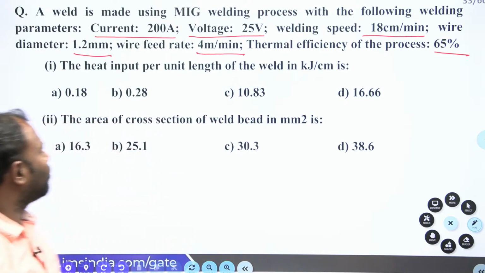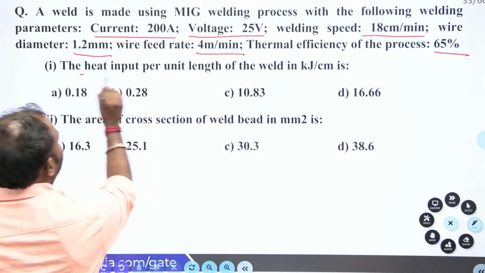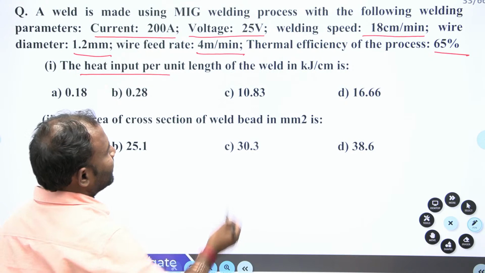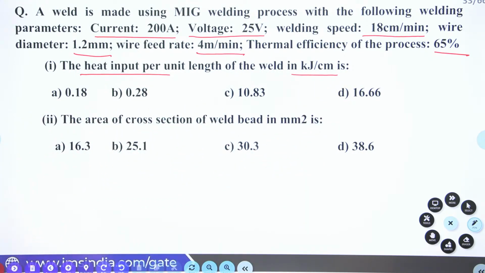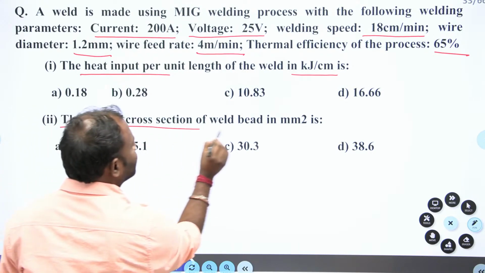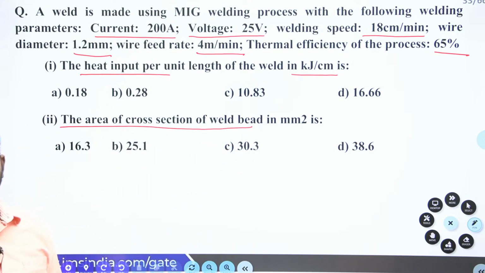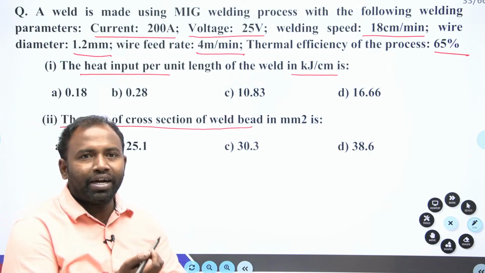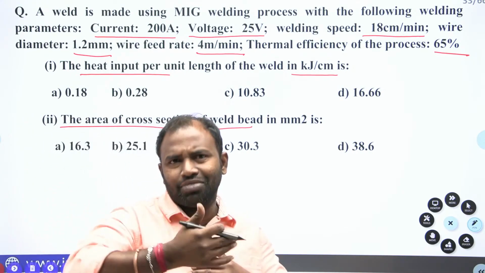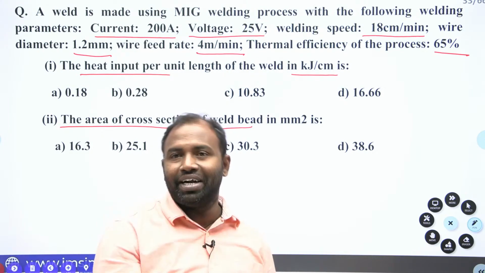We have to calculate the heat input per unit length, in terms of kilojoule per centimeter, and also the area of the cross section of the weld bead. As I said earlier, whenever you engage with this kind of problem, you just write the given data.